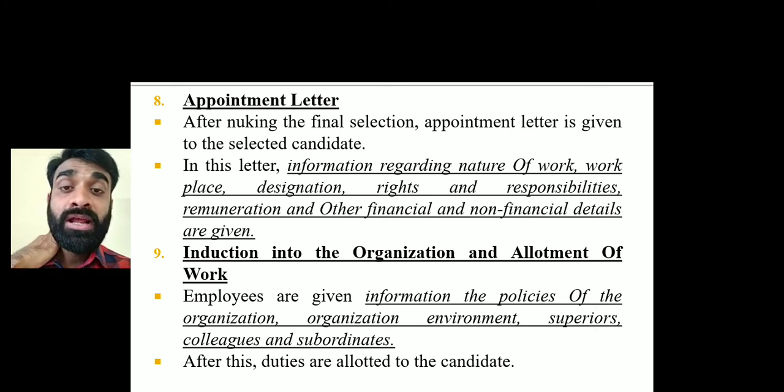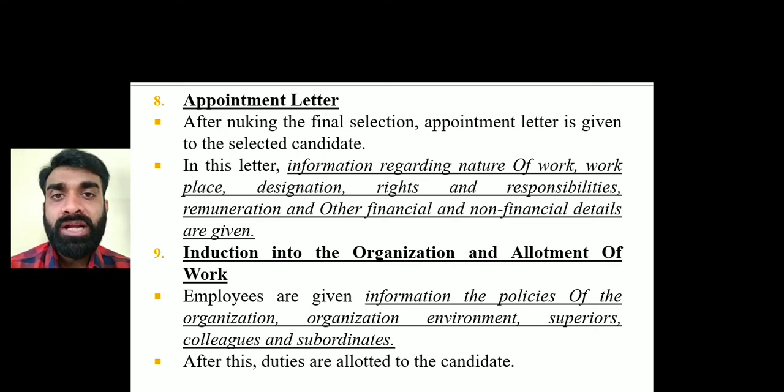What is an appointment letter? Now I and the other candidate have been selected and have cleared the physical and medical examination. Then an appointment letter will be given. It will mention the job description, what role I am going to perform, what financial incentive I will be getting, what my remuneration is, what my job timings are, etc., right? Now from these 2, suppose I have agreed with the terms mentioned in the appointment letter, then I will be selected, and the final selection will be done, right?